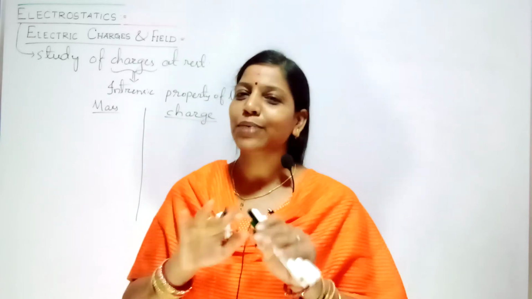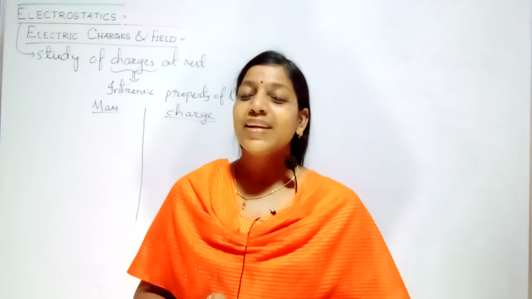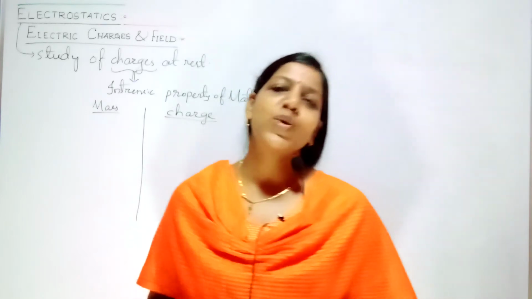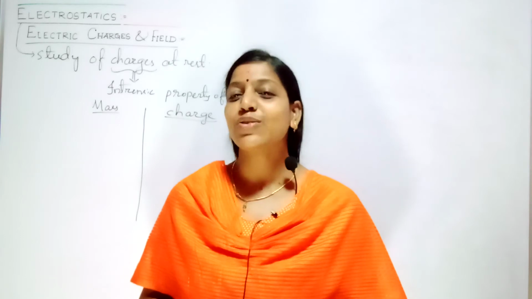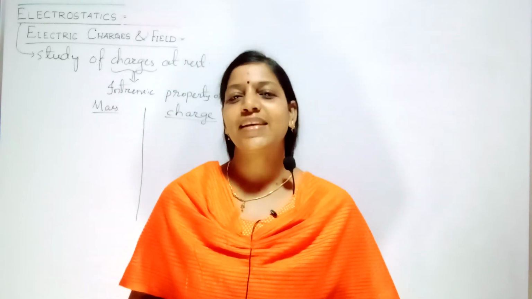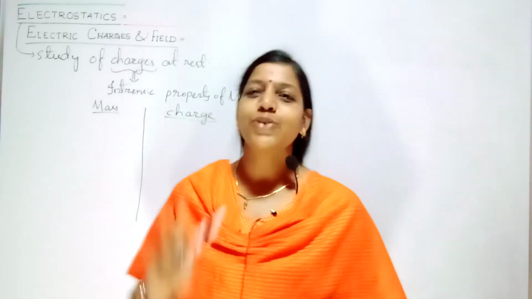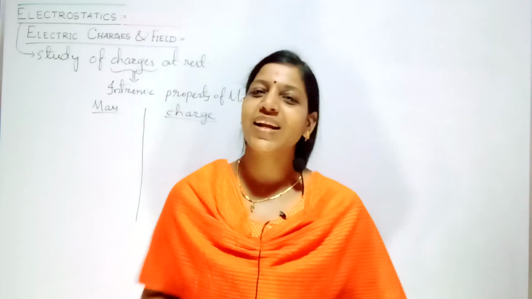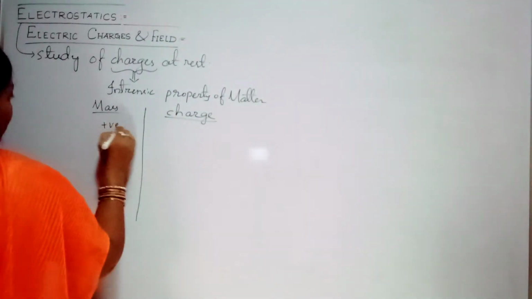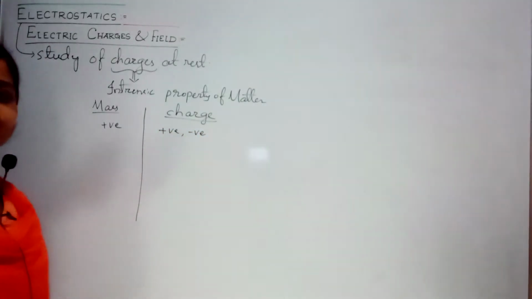So on that point both are the same. Now where does the difference arise? Mass is always considered as positive, whereas charge can be positively charged or negatively charged. So charge is of two types, whereas mass is only one, that is positive. Charge is positive or negative.